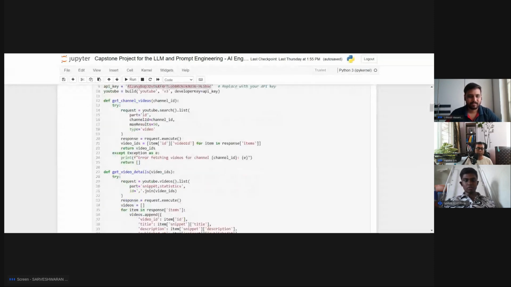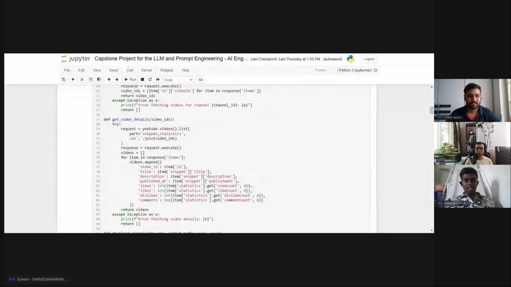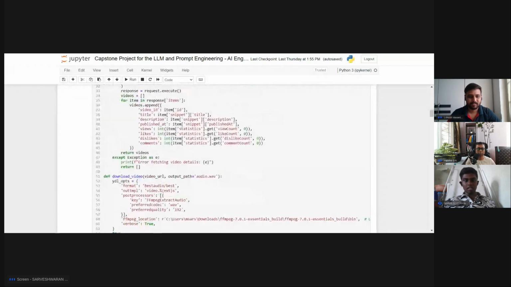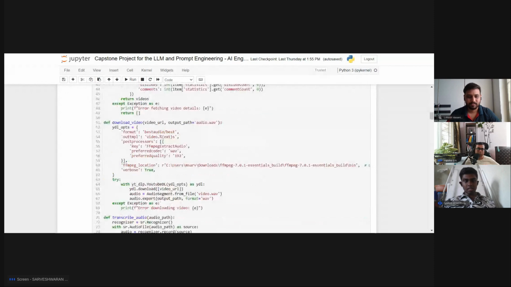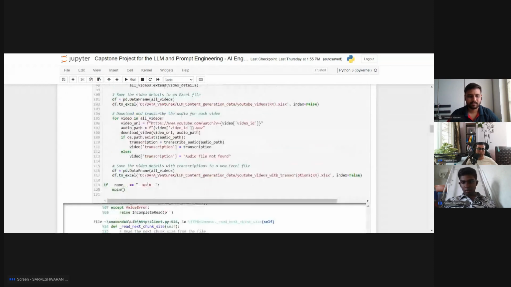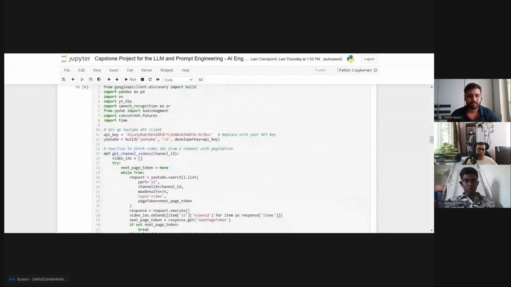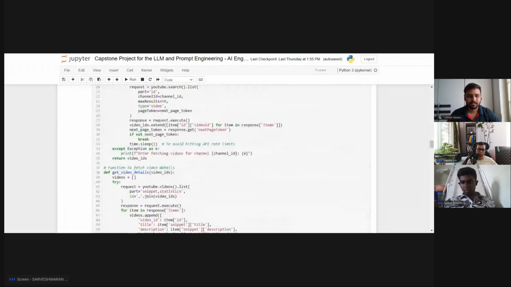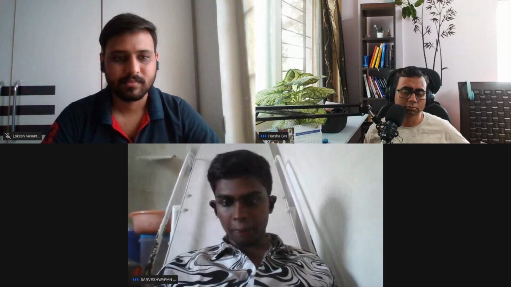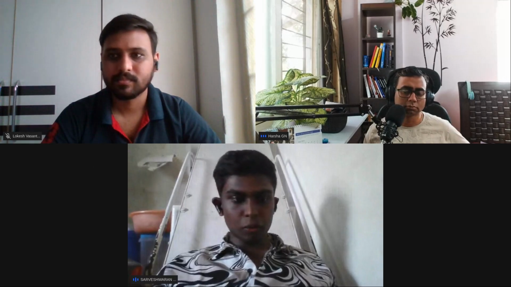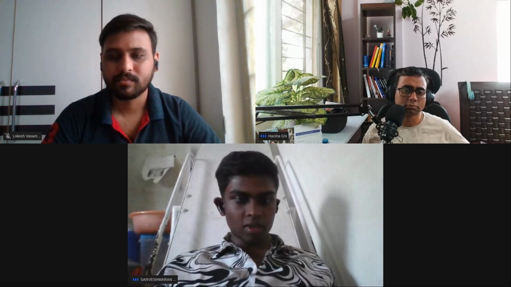Yeah, go ahead. So this is the data extraction code I have used for this project, and these are the columns included: video ID, title, transcription, views, likes, dislikes, comments. And I have to show what was extracted in this process. One sec, sir, I want to show the Excel sheet.